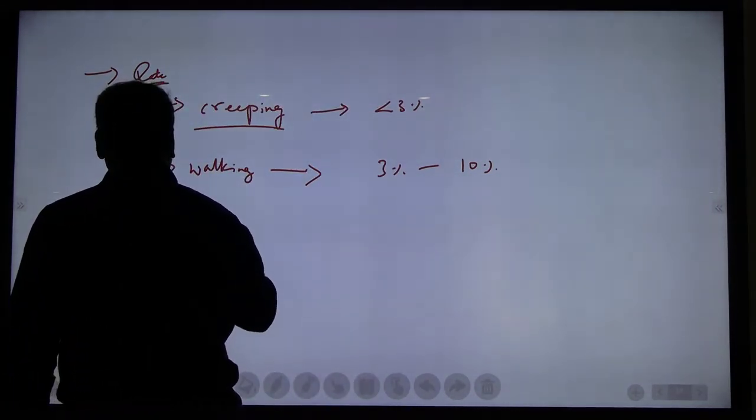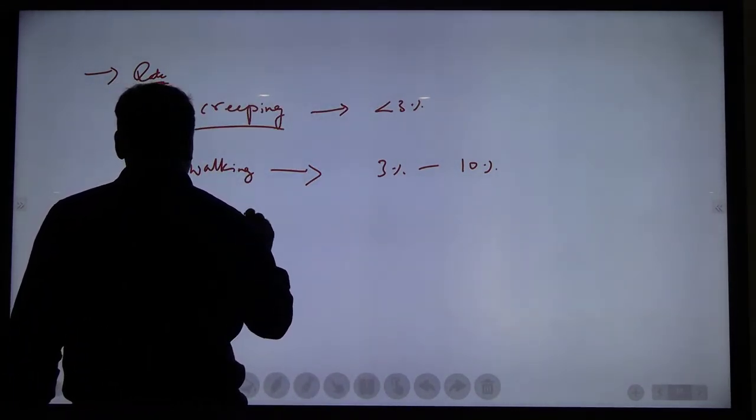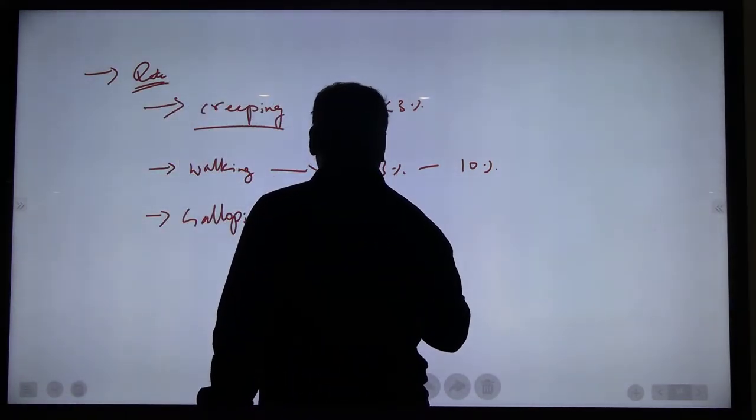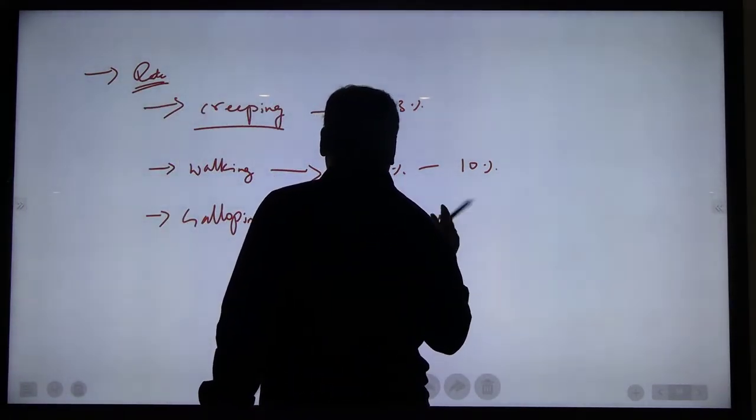Then galloping inflation. Whenever the inflation is more than 10%, that inflation is considered galloping. Next, hyperinflation.